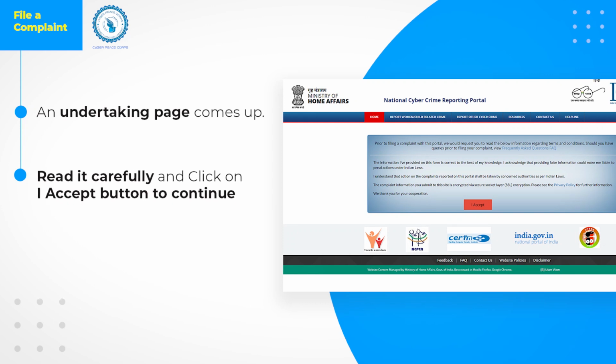It is an undertaking page that says you are providing correct information and you acknowledge that providing false information may result in penal actions under Indian laws. You understand that your complaint will be dealt with by concerned authorities as per Indian laws. Click on the I accept button to continue.